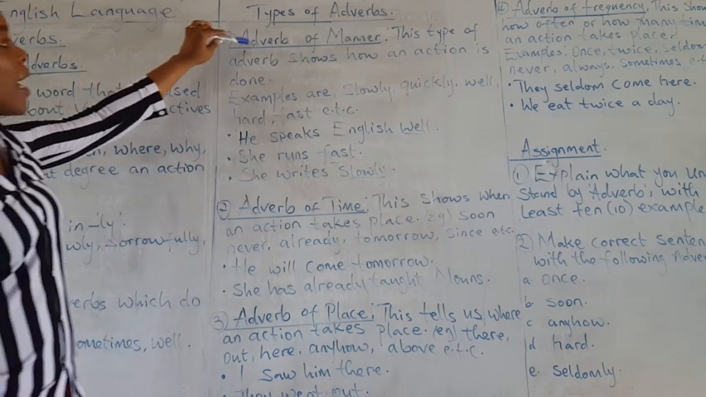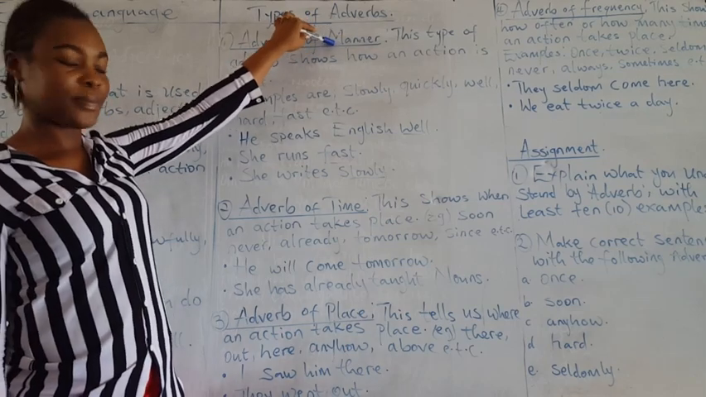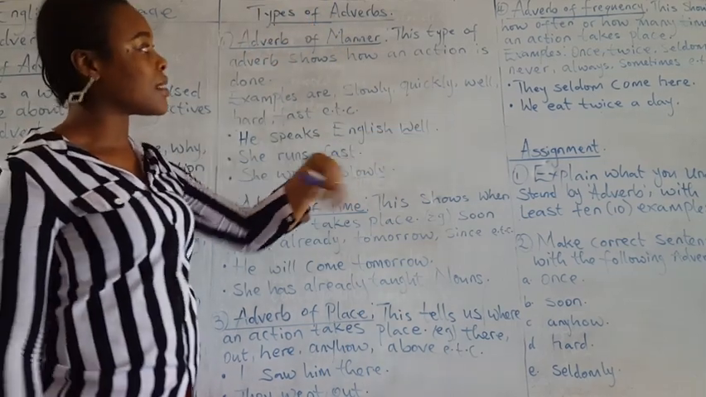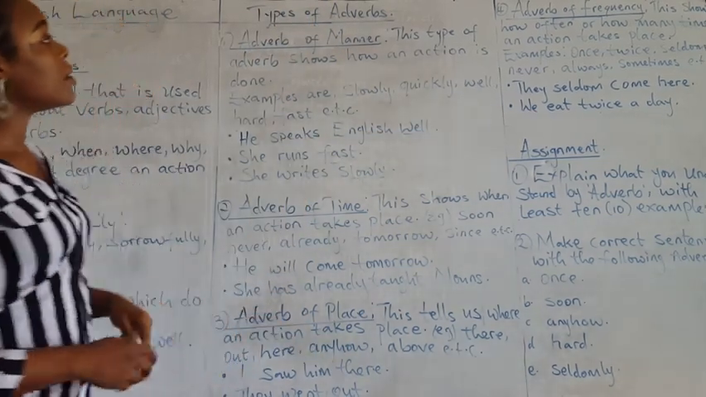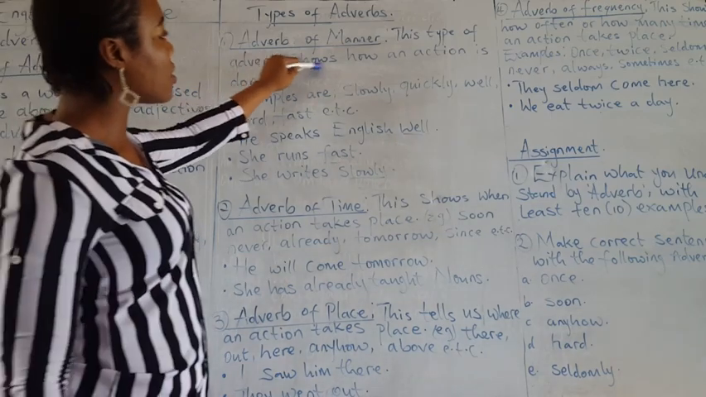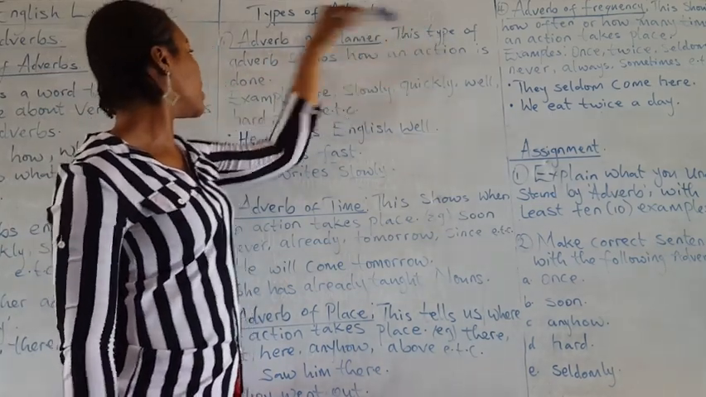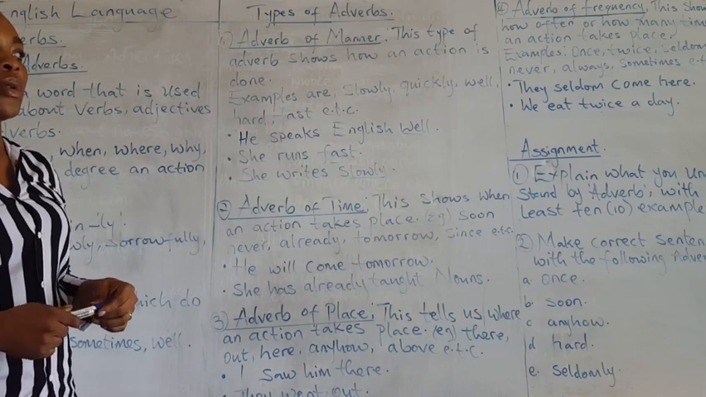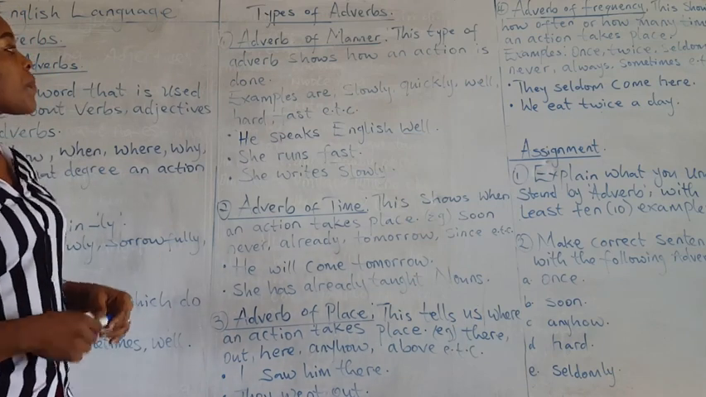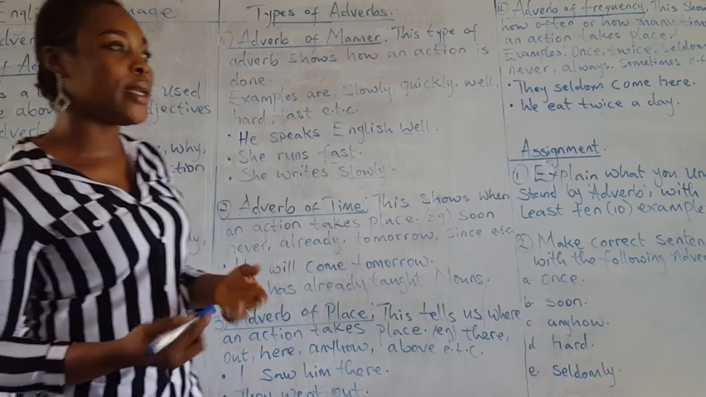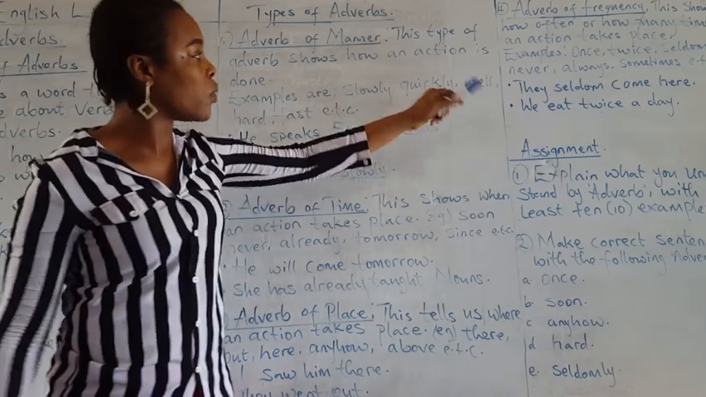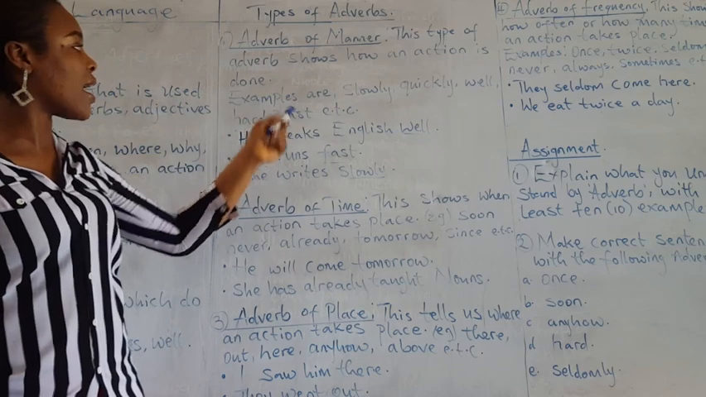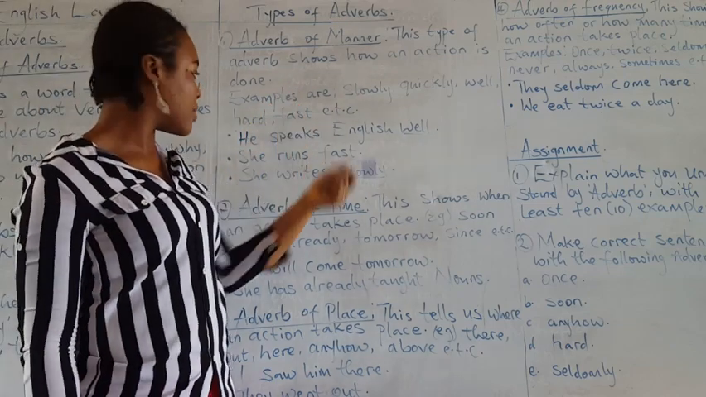Number 1, we have adverb of manner. What is adverb of manner? This type of adverb shows how an action is done. Examples: slowly, quickly, well, hard, fast, etc.